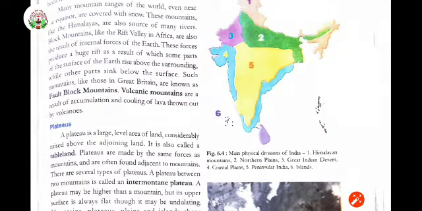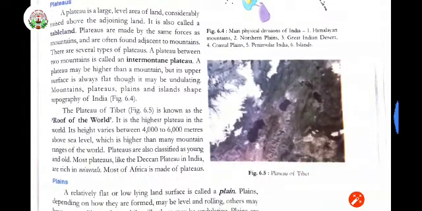Now, the Plateau of Tibet, this one, figure number 6.5, see. The Plateau of Tibet is known as the roof of the world, right? Because it is the highest plateau in the world. How much height does it have?